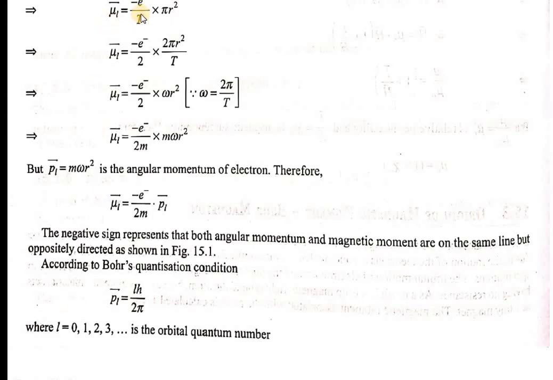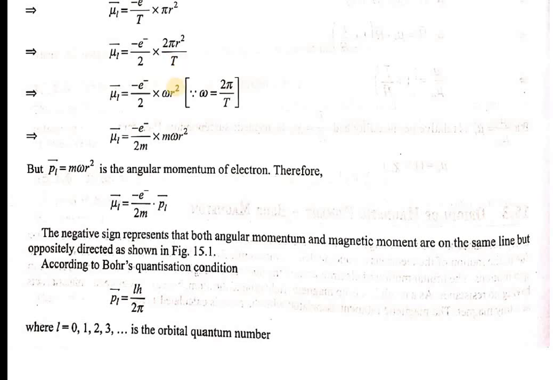So mu L is equal to minus e by T into pi r square. Multiply and divide this term by 2. You are going to get mu L is equal to minus e into 2 pi r square by 2T.